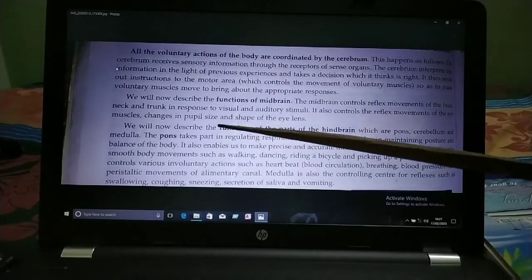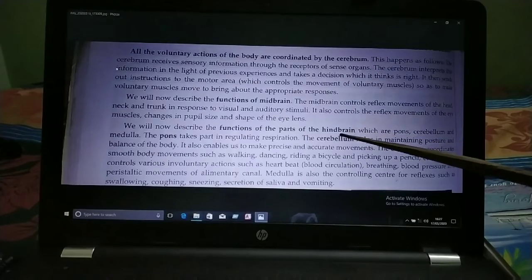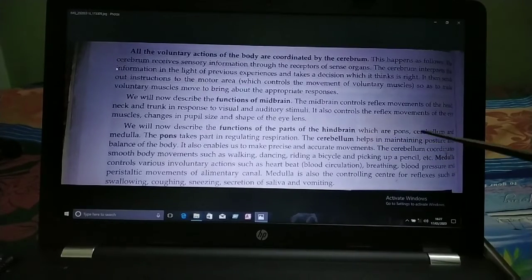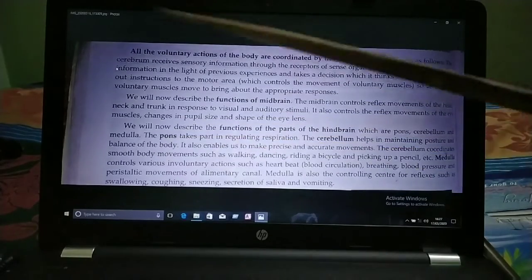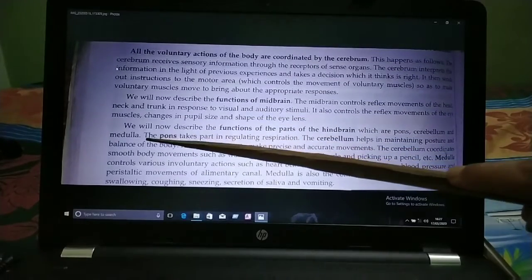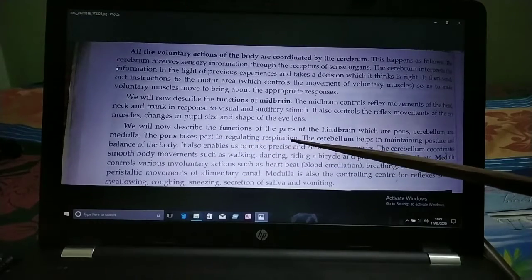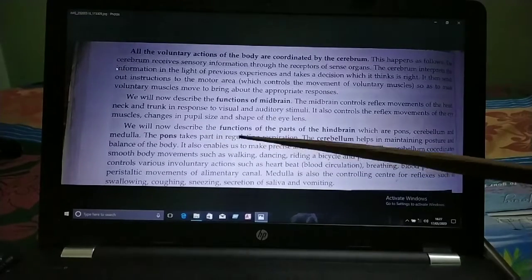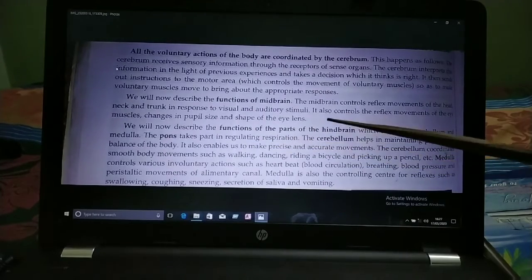So children, the next part of the brain is the hindbrain, which has pons, cerebellum and medulla. What are the functions of pons? Remember children, the pons takes part in regulating respiration. The main function of pons is regulating respiration.